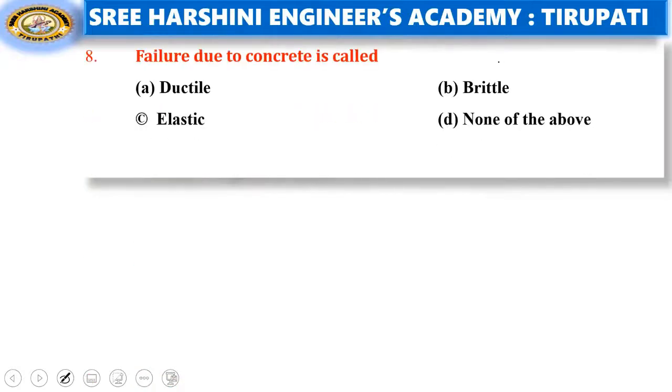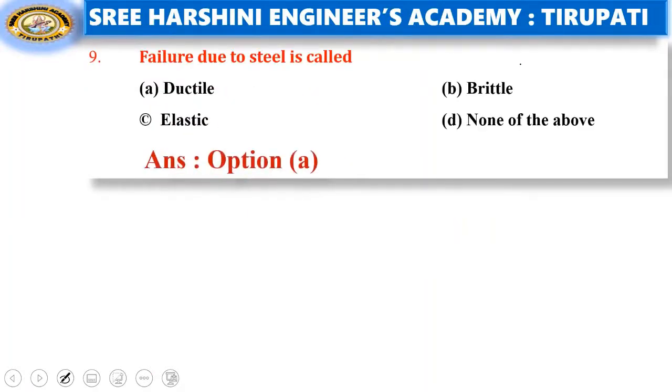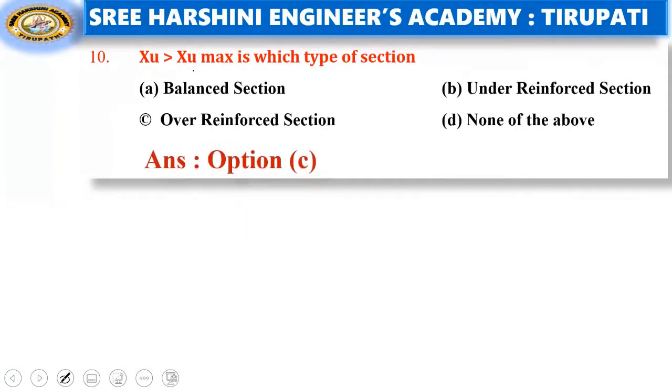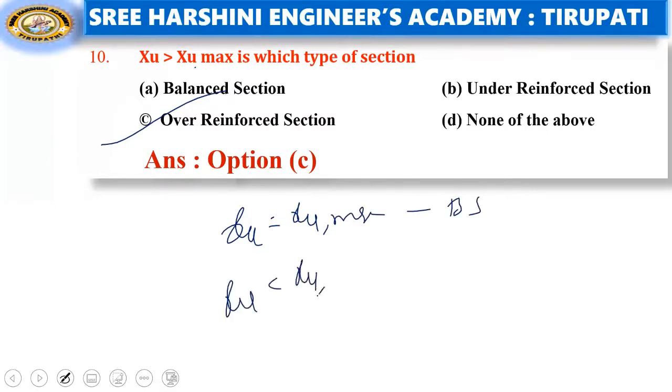Coming to the eighth question, failure due to concrete is called ductile, brittle, or elastic. That is nothing but brittle failure. See the ninth question, failure due to steel is called ductile failure. When XU is greater than XU max, that is an over reinforced section. When the neutral axis depth XU equals XU max, that is a balanced section. XU is less than XU max.